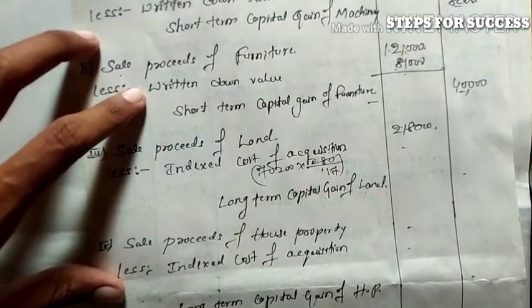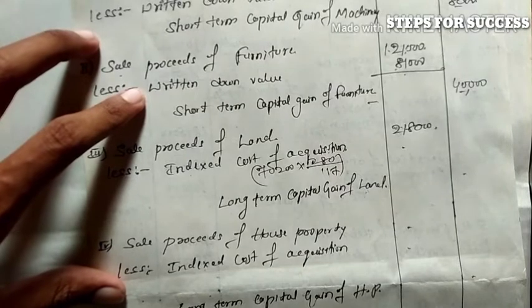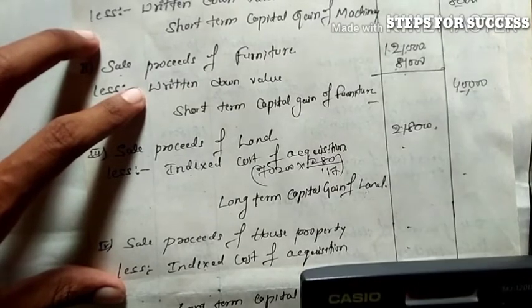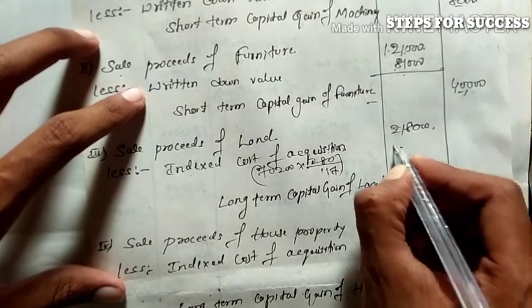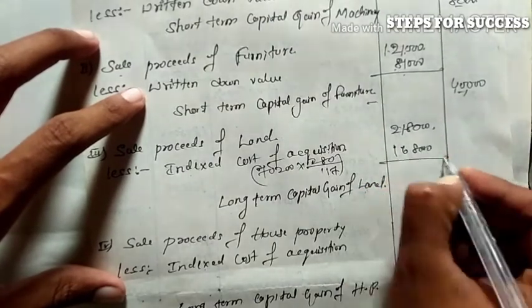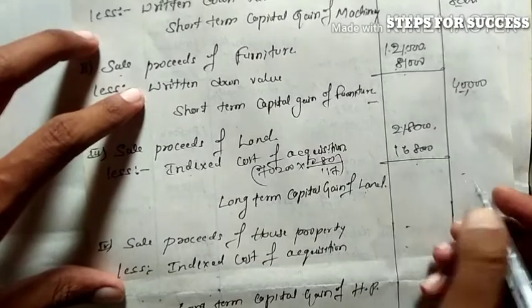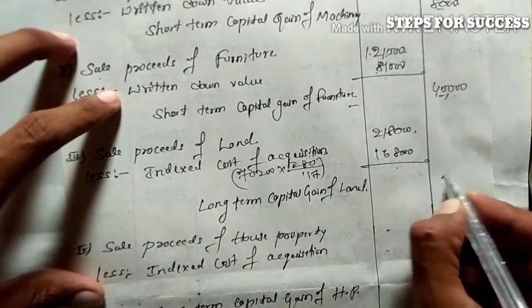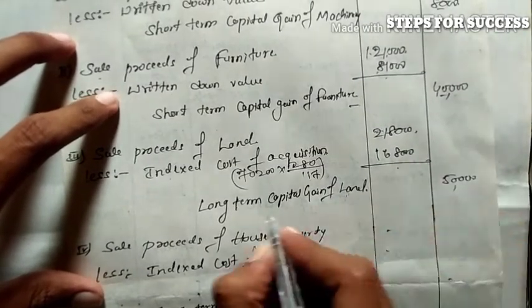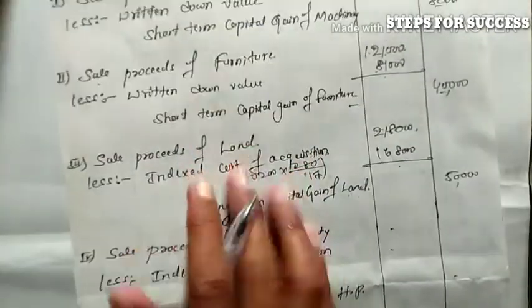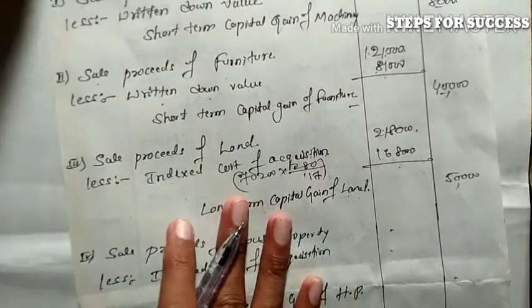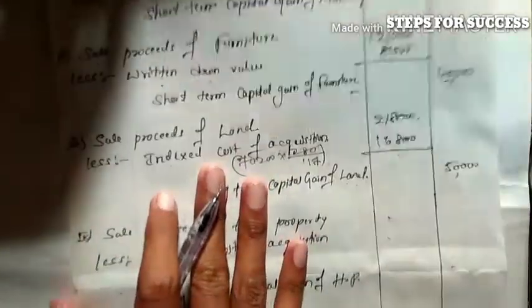So 70,200 into 280 divided by 117 is 1,68,000. Then 2,18,000 minus 1,68,000 leaves 50,000. It is our long term capital gain of land. The problem does not give the written down value of the land, so we only apply the cost inflation index.